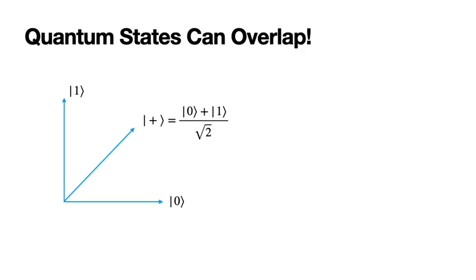And the reason for this is a primary difference between classical and quantum information is that quantum states can have overlaps. So a single qubit can be in the 0 state, it can be in the 1 state, but it can also be in a state that is a linear combination of 0 and 1, which, for example, could be an equal combination of 0 and 1, which is referred to as a plus state.